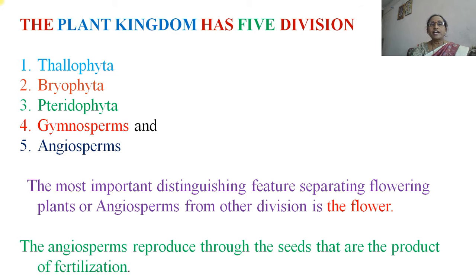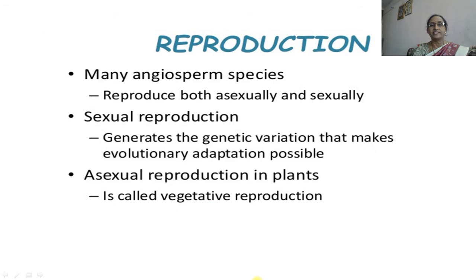The plant kingdom has 5 divisions: Thallophyta, Bryophyta, Pteridophyta, Gymnosperm and Angiosperm. The most important distinguishing feature separating flowering plants, or angiosperms, from other divisions is the flower. Angiosperms reproduce through seeds, which are the product of fertilization.